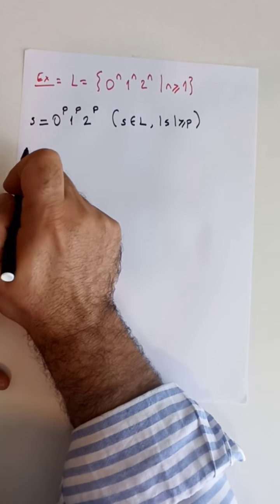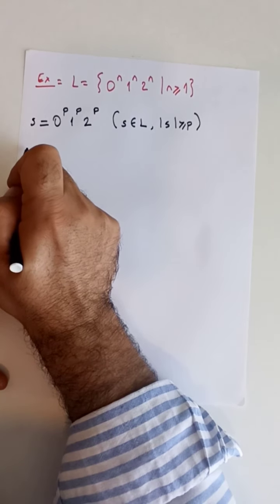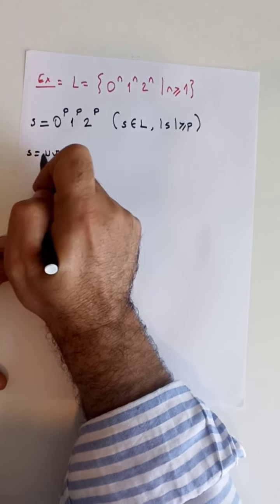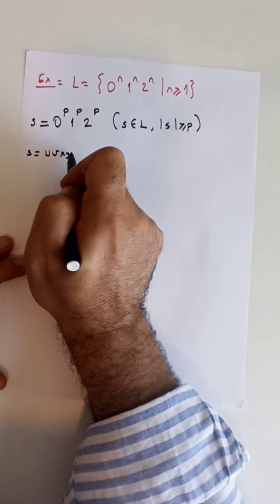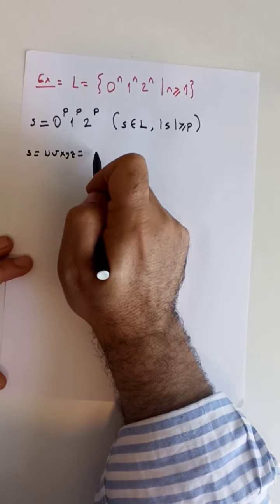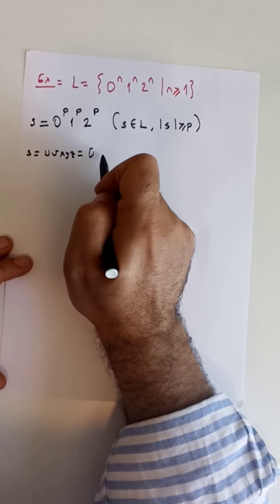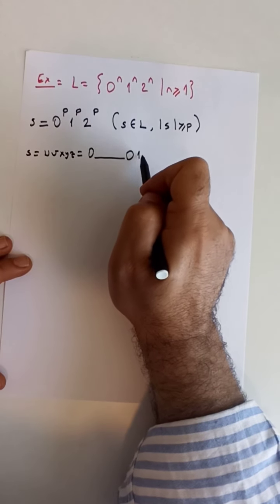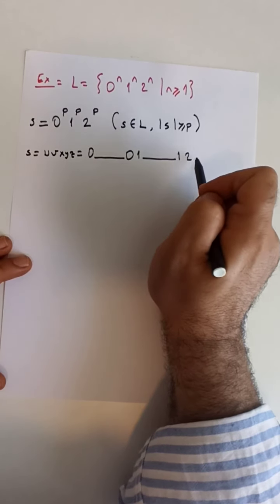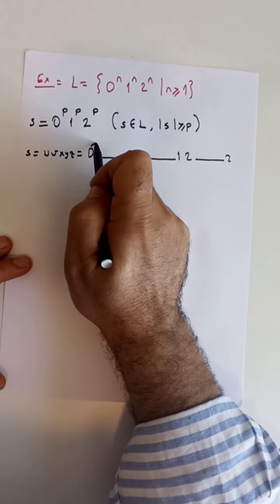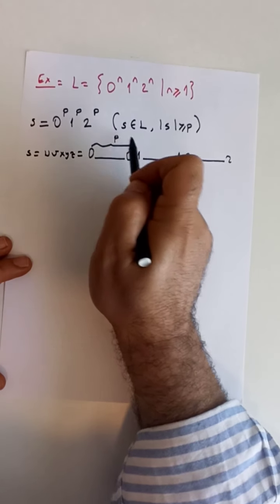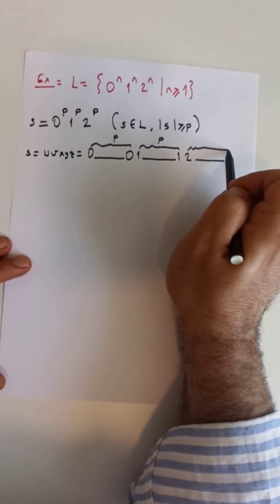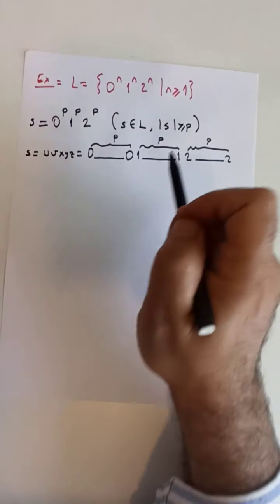Let's try to visualize how the string S looks. According to our pumping lemma, we should be able to partition S into five parts: u, v, x, y, z. And how does the string itself look? We have a bunch of zeros followed by a bunch of ones followed by a bunch of 2's. The number of zeros at the beginning is P, followed by P many ones, followed by P many 2's.